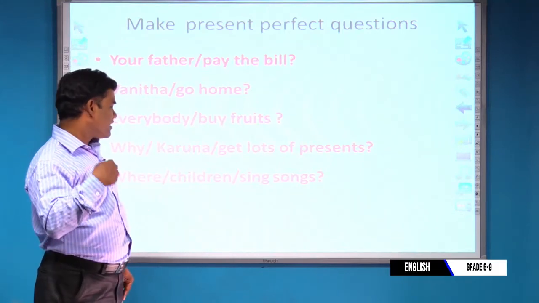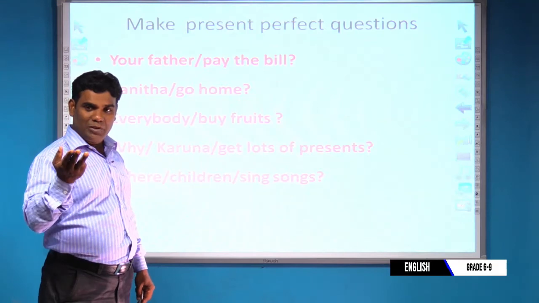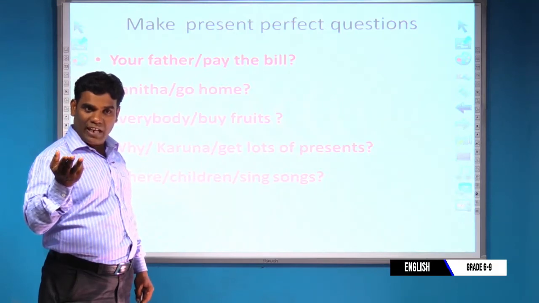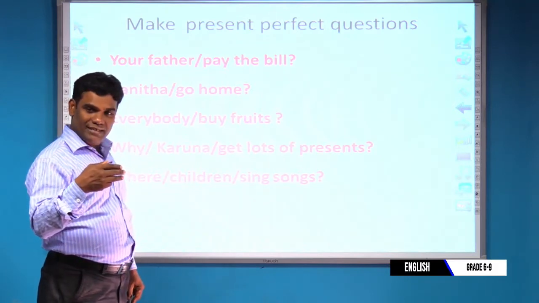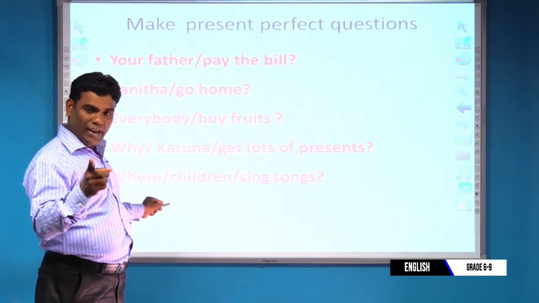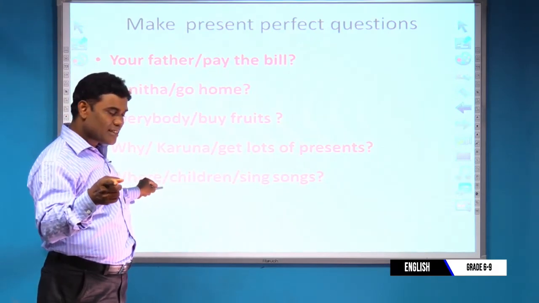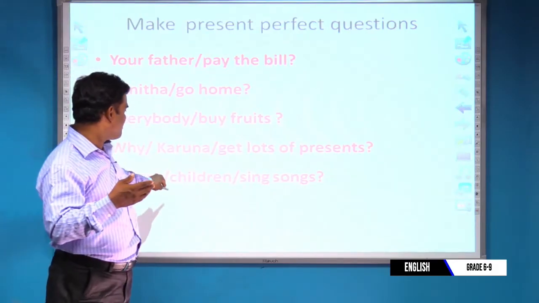Next one, where? So here, very important, WH questions are also available. Now it is very important. So when you make the question, you should consider this matter of fact. So where children sing song. Can you make the question from these words? Okay, good.